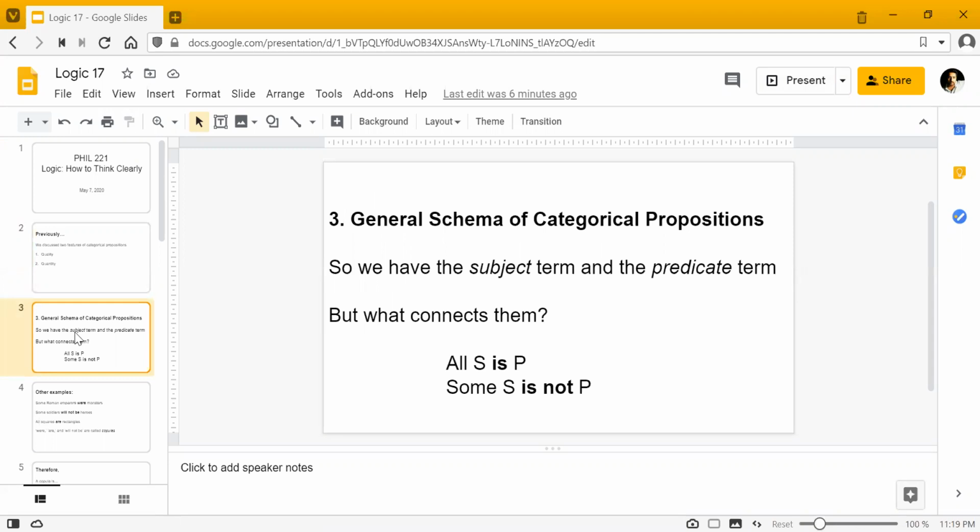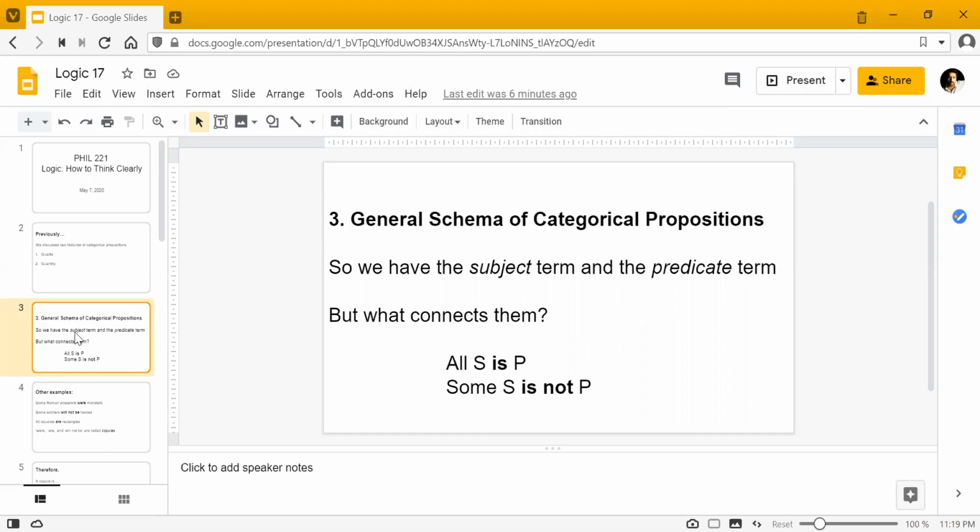Today we're going to be talking about the third feature of categorical propositions, which can also be called general schema. So what is that? Let's just have a quick look. We have the subject term and the predicate term. We talked about those in the last lecture also. Today we're going to be talking briefly about what connects them.